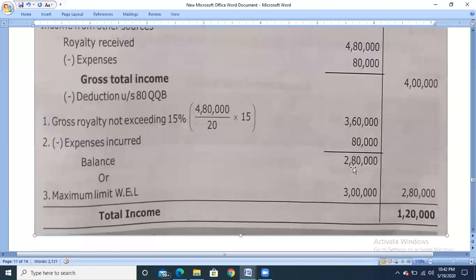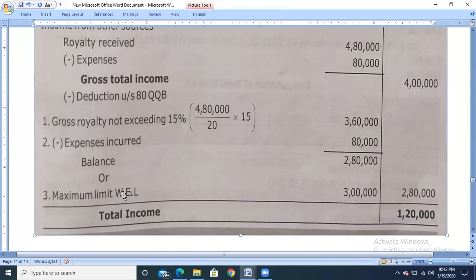So the balance amount is 2,80,000, and up to a maximum of 3 lakh they can claim the exemption, whichever is less. The balance amount is 2,80,000, the maximum limit is 3 lakh, the lesser value is 2,80,000, so 2,80,000 will be claimed as deduction. So 4 lakh minus 2,80,000, the balance amount 1,20,000 will be the total income.